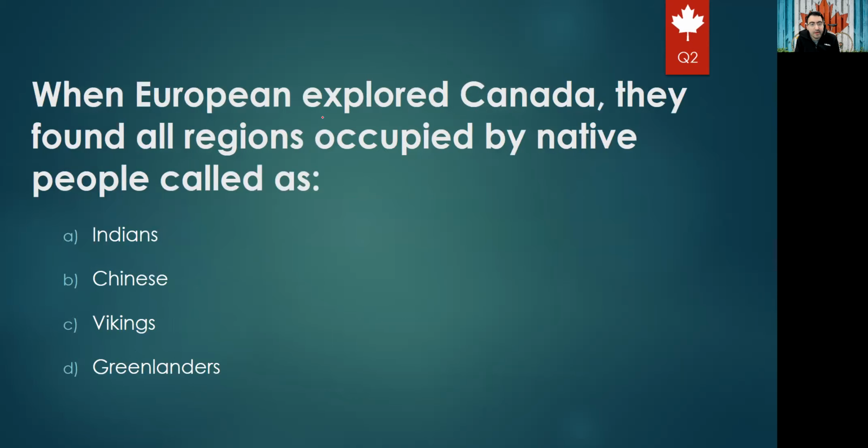The next question will be: when Europeans explored Canada, they found all regions occupied by native people called Indians, Chinese, Vikings, or Greenlanders. So what is the name of the native people? If you come back from chapter 2, we have the information about the Aboriginal people. There are three categories: Indians or First Nations, Inuit, and Métis. So the right answer for sure will be A, Indians.